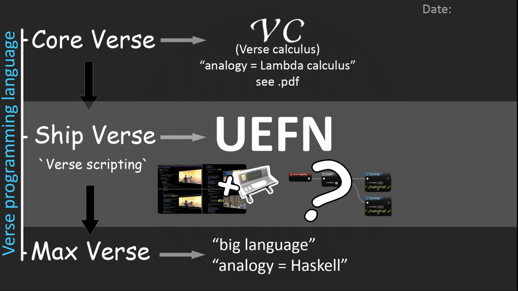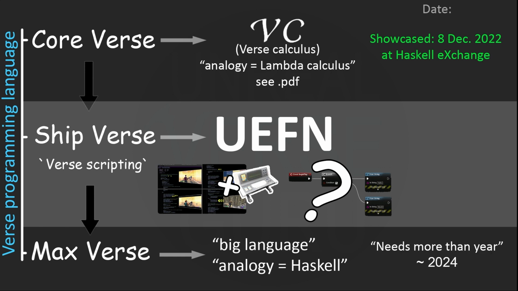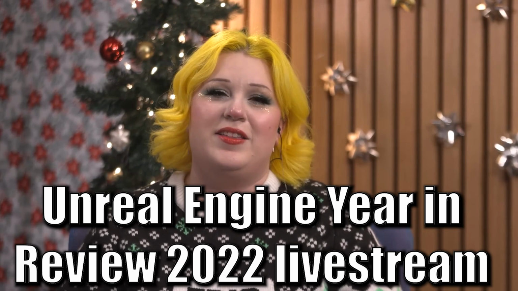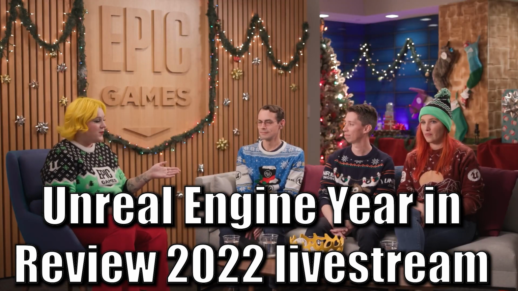Now the dates. Verse Calculus was showcased on 8 December of 2022 at Haskell Exchange, and Tim Sweeney said that we need more than a year for Maxverse to be prepared for release, so this is probably around 2024 with possible delays. Now, the UEFN was supposed to be released at the end of January 2023. Epic CEO confirmed at least 2 times this in a tweet, but the problem is that unfortunately there are possible delays incoming. As you may know, Unreal Engine hosts Inside Unreal Year in Review livestream each year to sum up what happened the past year.